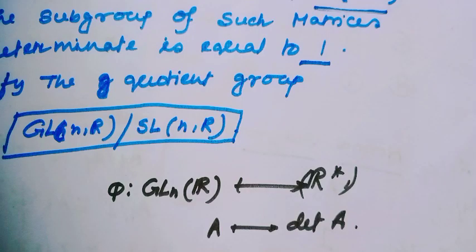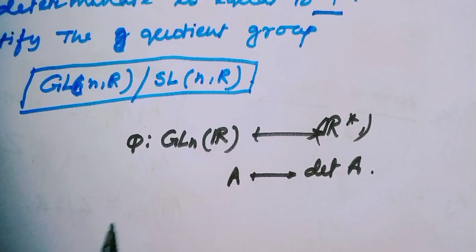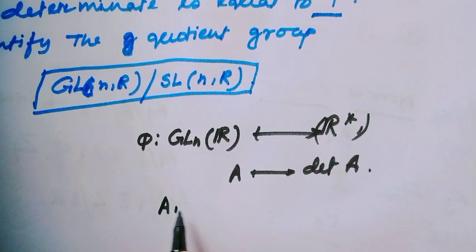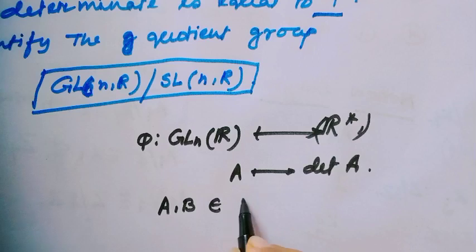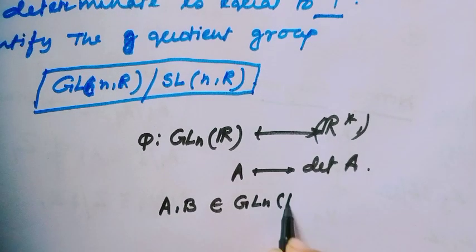At first we have to prove the homomorphism, and for this consider two matrices A, B belonging to GLn(R).